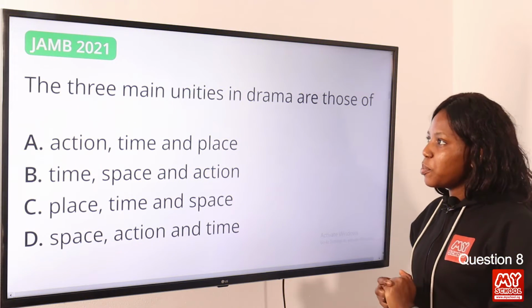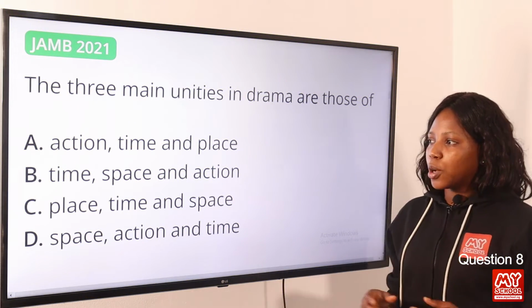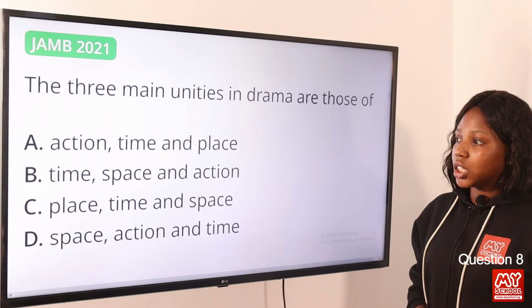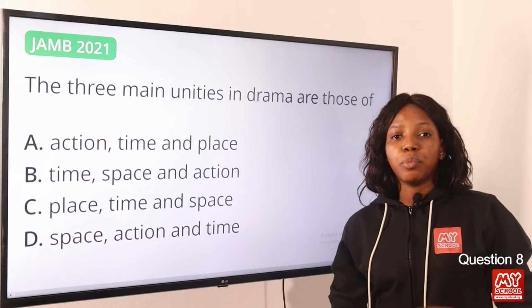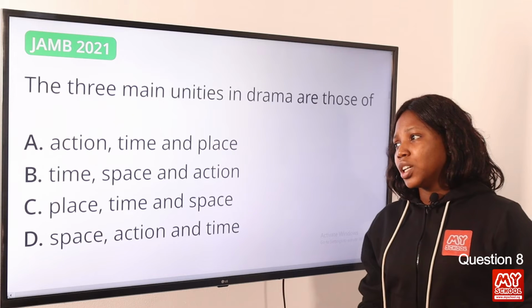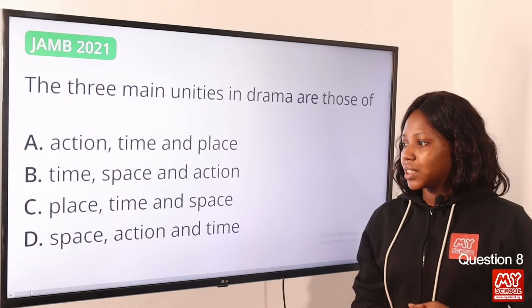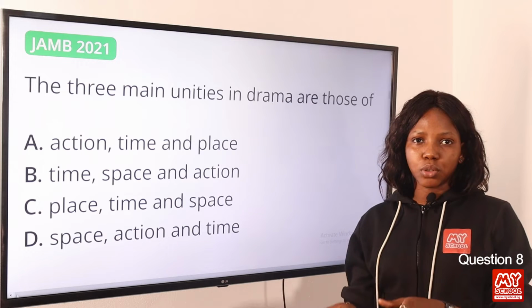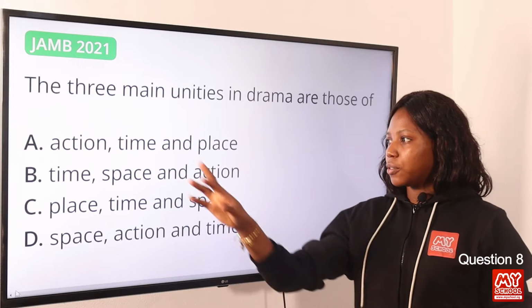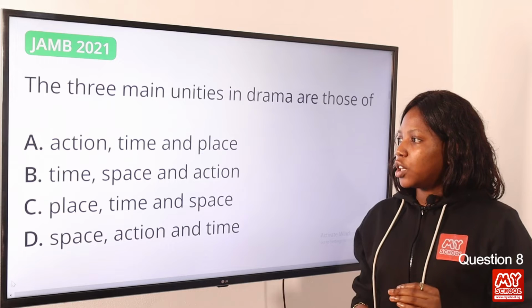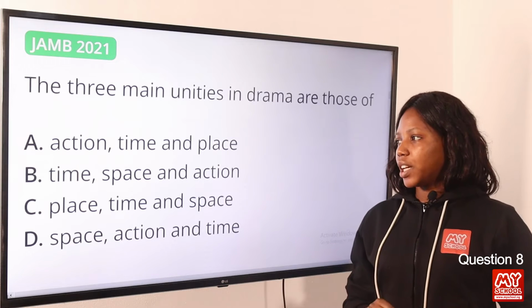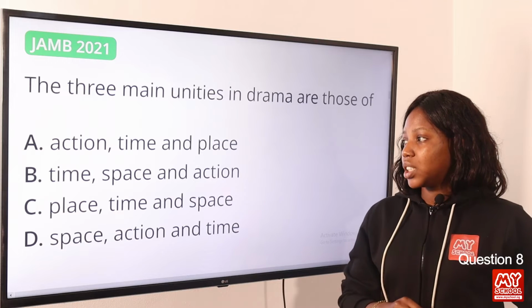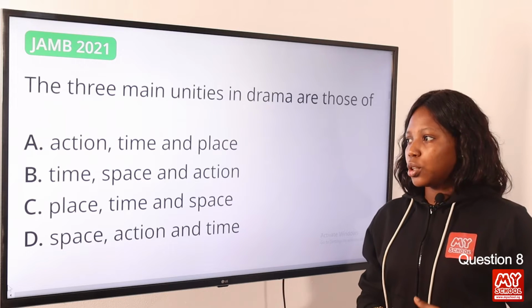Question 8. The 3 main unities in drama are those of... Option A is the correct answer to this question. They include action, time, and place. According to Aristotle, in the Poetics, the unity of action means that the play must focus on a single plot, while the unity of time means that the play must take place over the course of 24 hours. And then the unity of place means that the play must take place in a single location. So option A is the correct answer to this question.